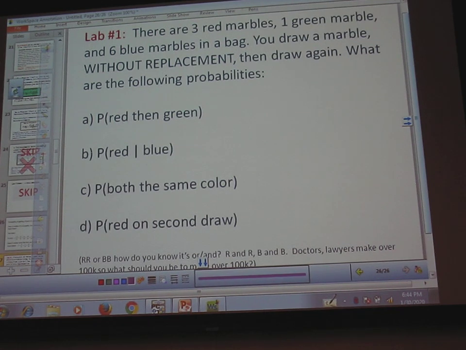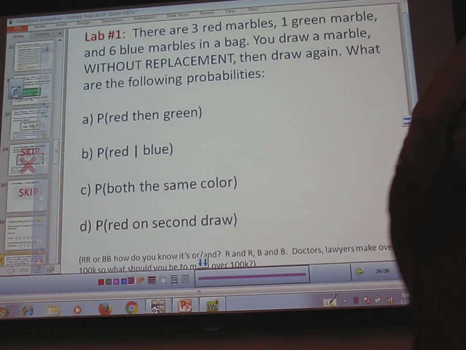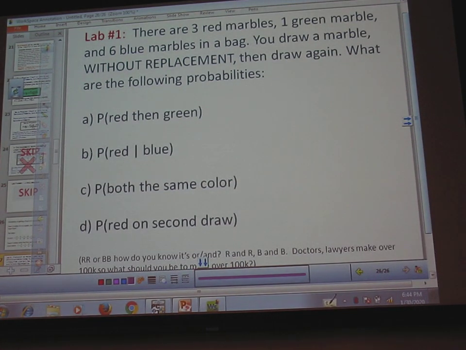So here I have a bag. Pretend like the whites are blue. I have 10 marbles in it. What could I possibly draw? A red marble, a green marble, or a blue marble. Red, green, or blue. You should have 3 different outcomes, because we're going to do it where you combine them. You take all the reds, make them 1. Take all the blues, make them 1. Don't have a separate one for each blue and each red.